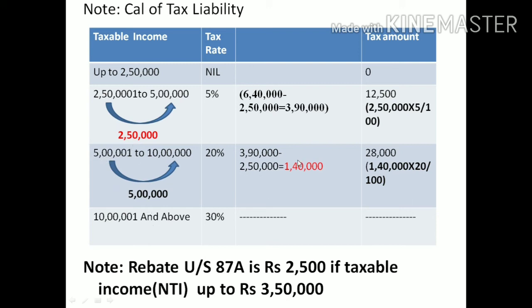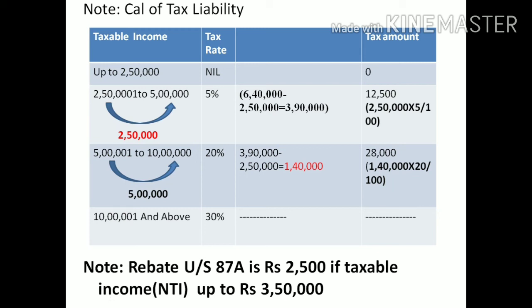But how much income do we have? Just 1 lakh 40,000. I can't calculate the tax amount on 5 lakh because I don't have that much income. So I will calculate the tax liability at 20% on 1 lakh 40,000. How much will I get? 28,000. After the payment of tax on 1 lakh 40,000, there is no income to transfer to the next slab, so there is no need to calculate tax on the next slab.